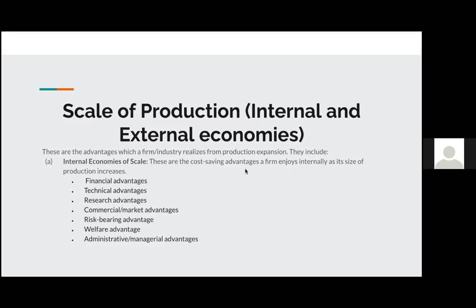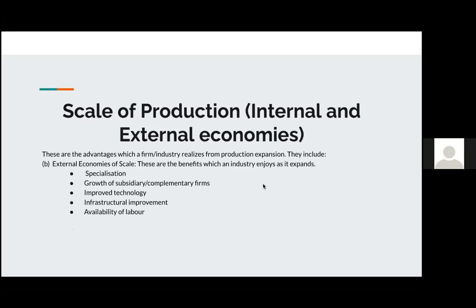On the other hand, I mentioned that there are also external economies of scale. These are the advantages that a firm or industry realizes from production expansion, but they are benefits that the industry enjoys as it expands, not necessarily the company itself.